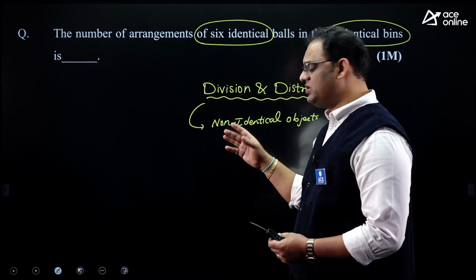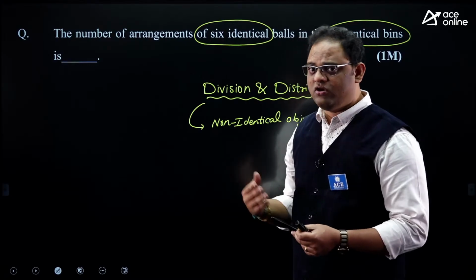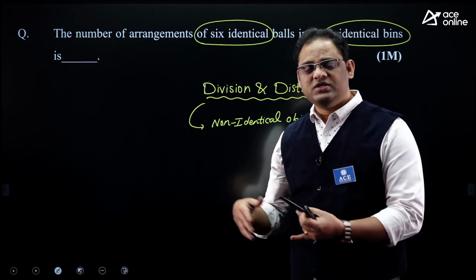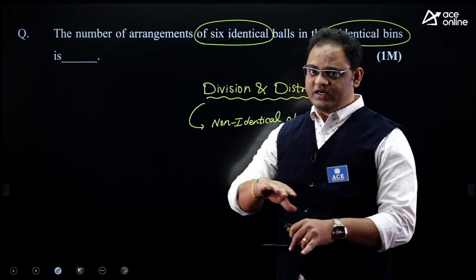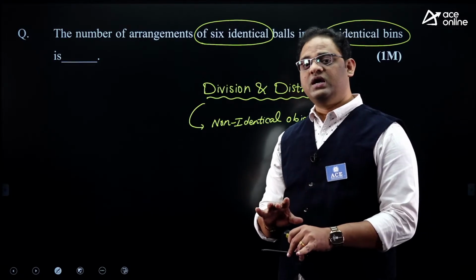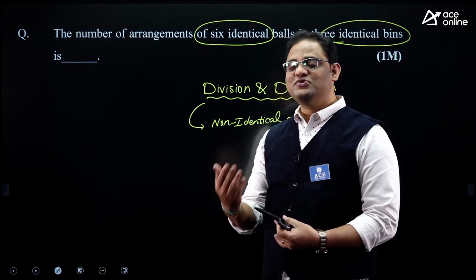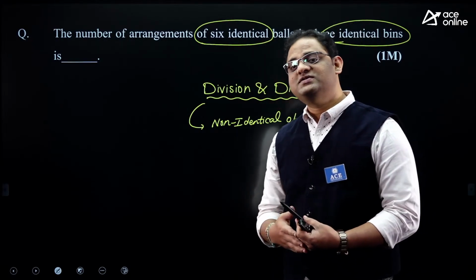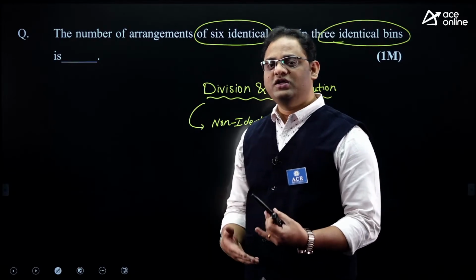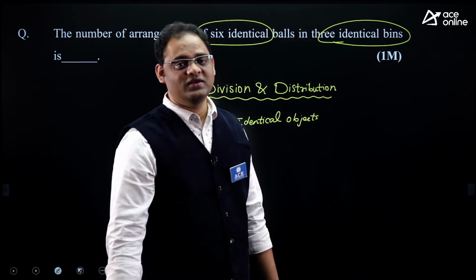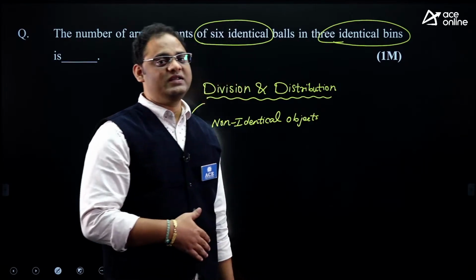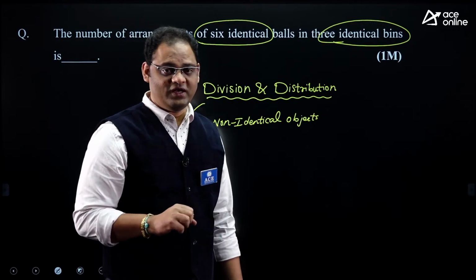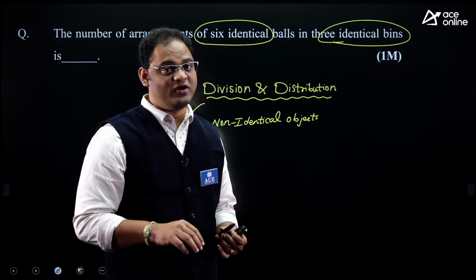So in division and distribution, we have different models. I hope you are recollecting all that. Non-identical objects are divided into groups. Sometimes the non-identical objects are divided into groups and the group size is fixed and equal. The next model is group size fixed but not equal. Sometimes the group size is not fixed at all, so dynamically the group size can change, sometimes 0 and sometimes n, where n non-identical objects are available. So all this discussion is about non-identical objects.